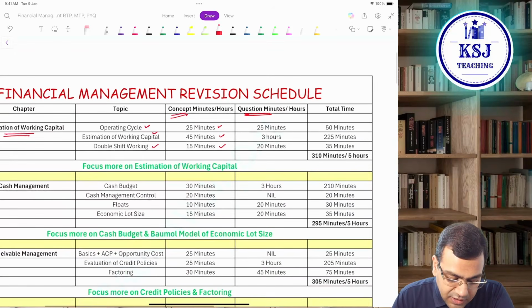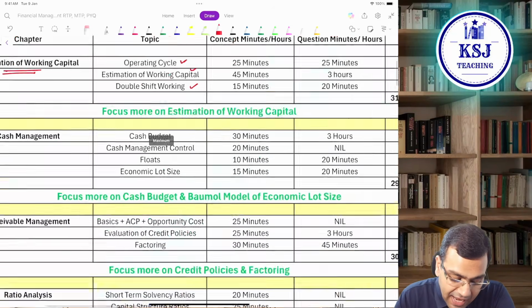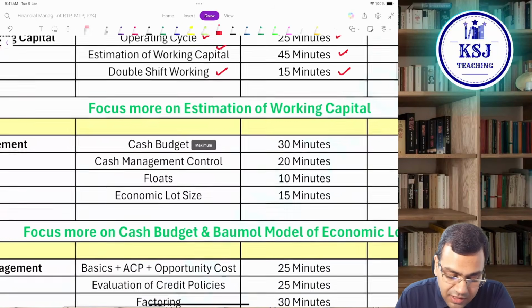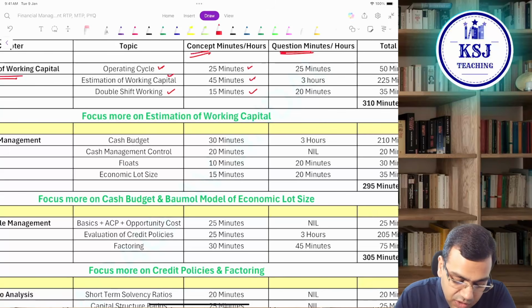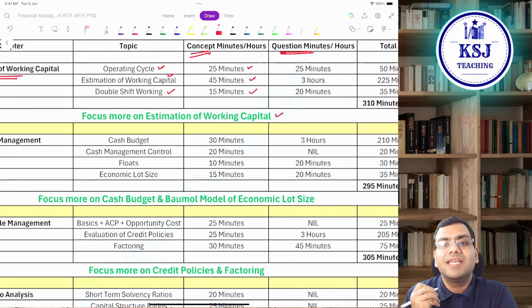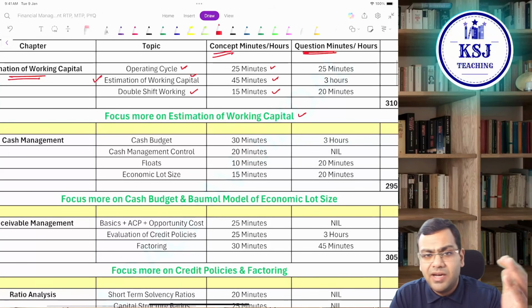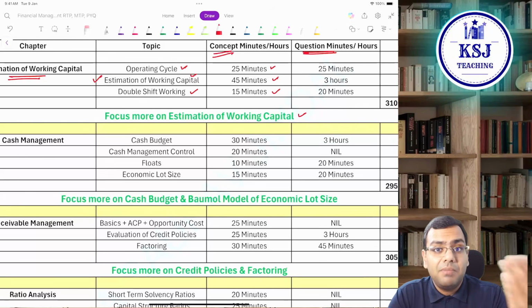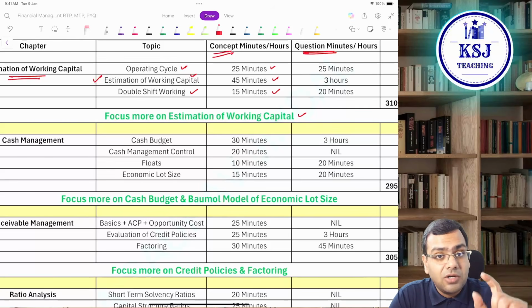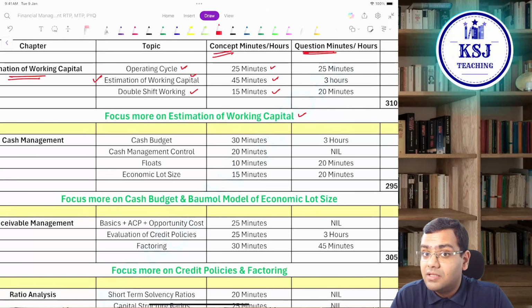All these chapters I have divided into various topics, and this green part shows the important topics. I have written: focus more on estimation of working capital. Estimation of working capital means where we calculate the current assets, the current liabilities, and then the net working capital with the safety margin. That topic is more important, but that doesn't mean you have to leave the other topics.